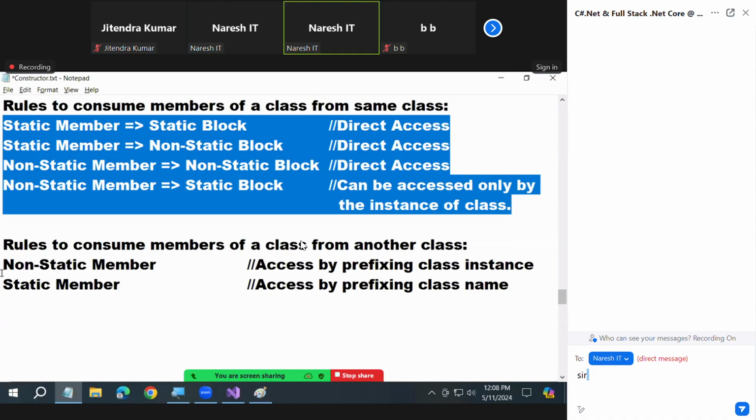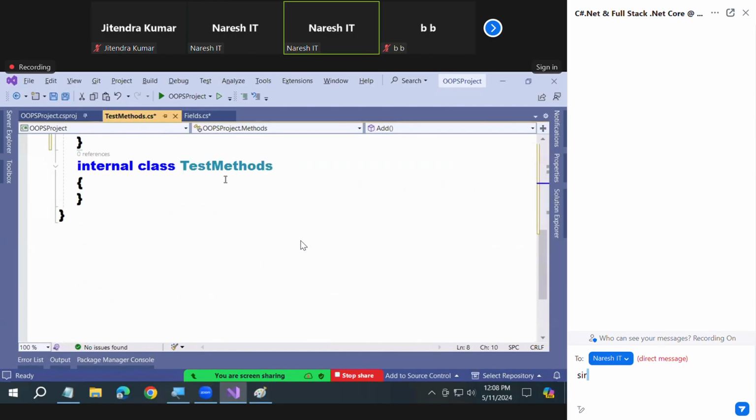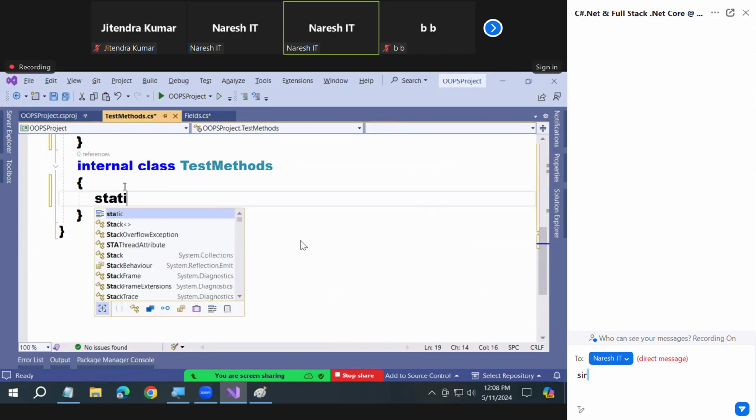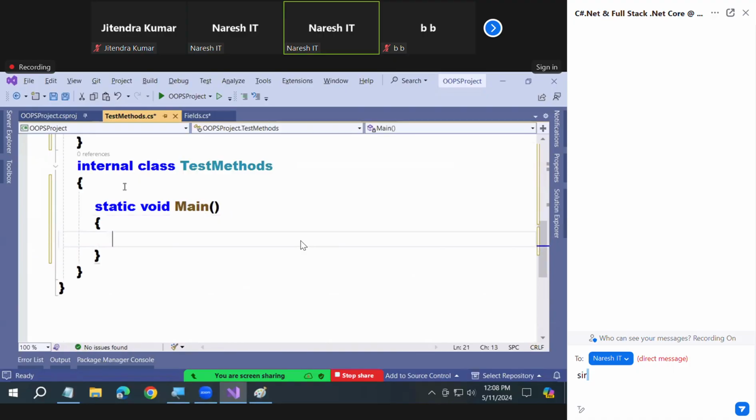Do you want me to show these 2 also? We added another class also in the file. For that reason only I added another class. Now what do I want to do? I want to call the add method and the subtract method defined in the Methods class.